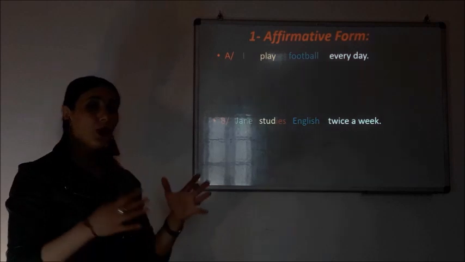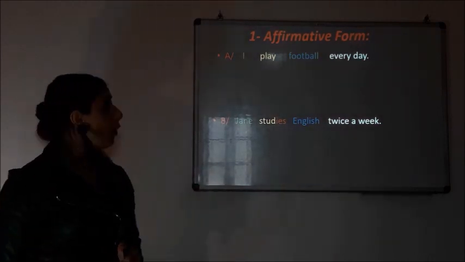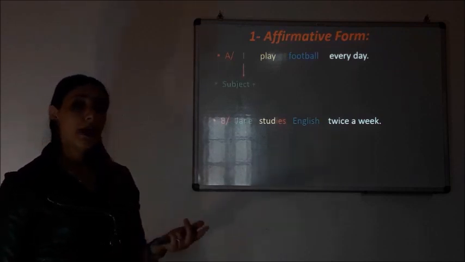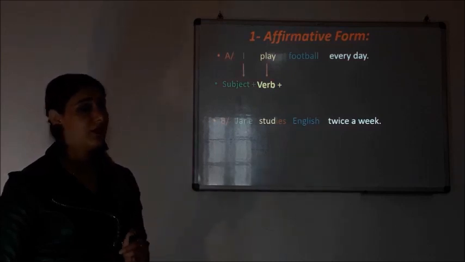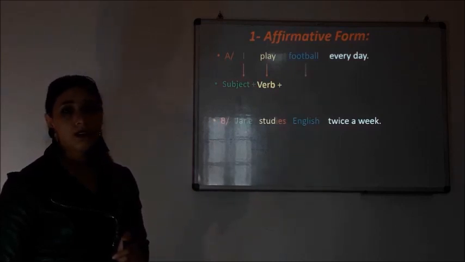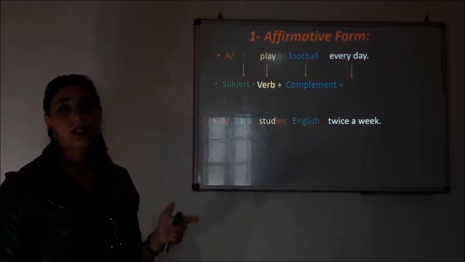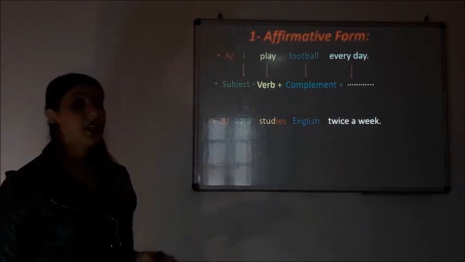Alright, so what is the structure of an affirmative form? Let's see together. We have I as a subject, play as a main verb or simply stem, football as an object or complement, and finally every day is the rest of the sentence. The same thing here.